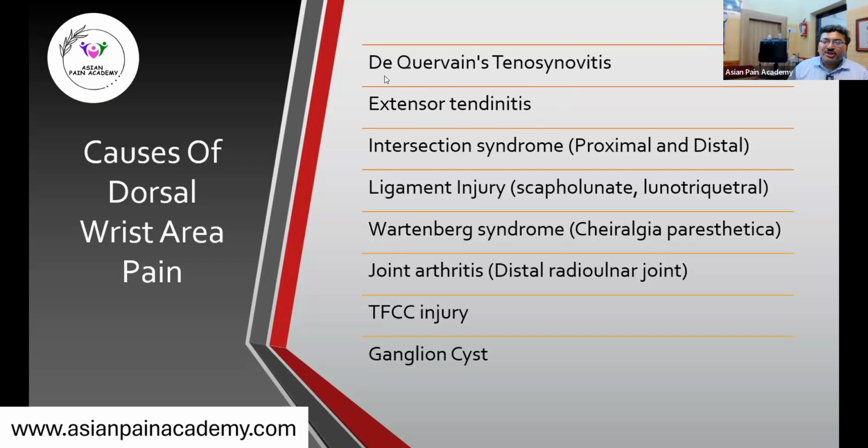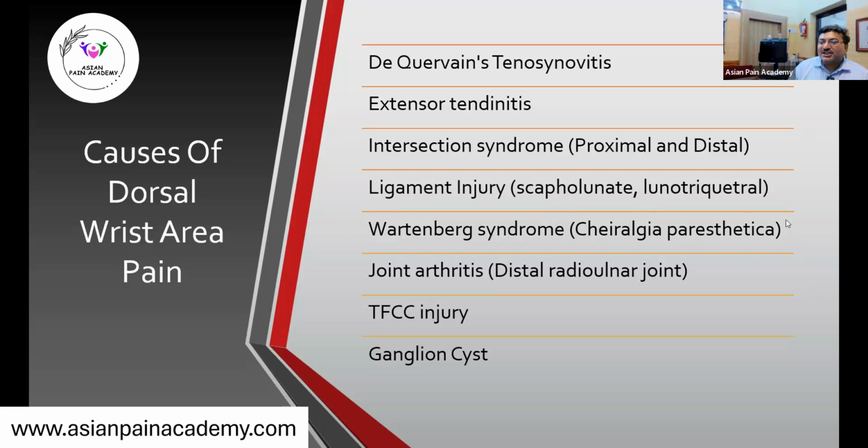In both cases, overuse syndrome is very prominent, and conditions like spondyloarthropathy can give rise to enthesopathy in these areas as well. Then we have the proximal and distal intersection syndrome that we have already discussed. Then we have ligament injuries like a scapholunate ligament injury or a lunotriquetral ligament injury. These are the major ligaments, but all other ligaments can undergo injury too, though these are more common.